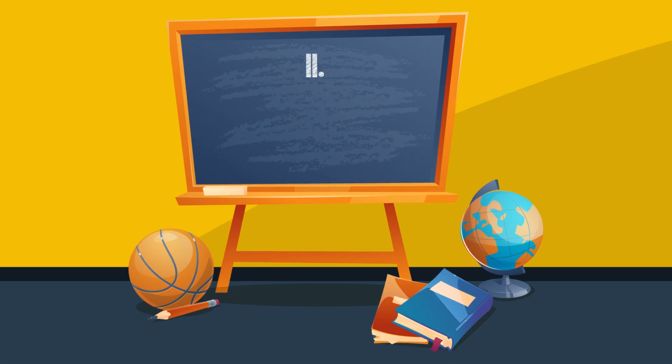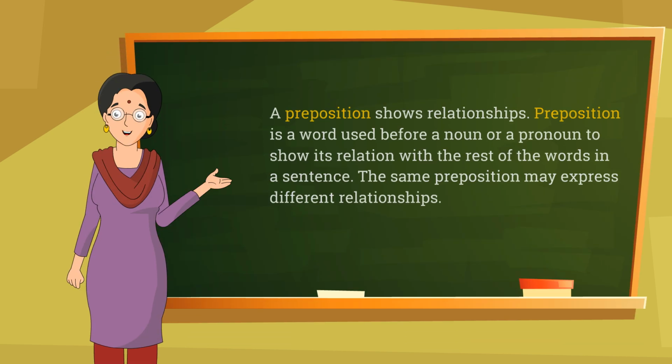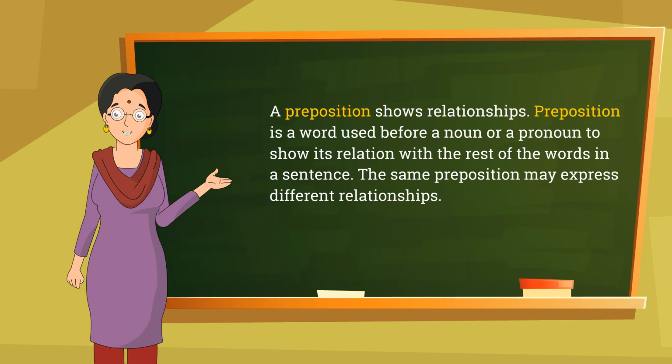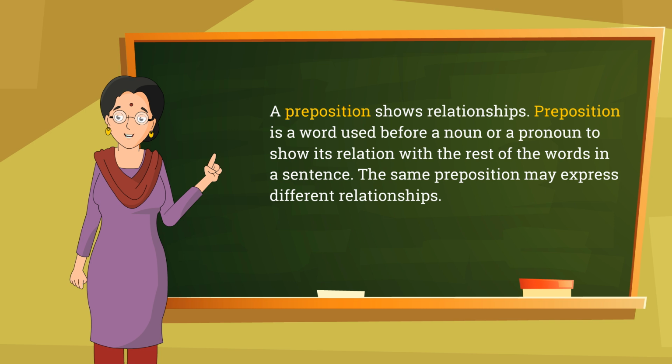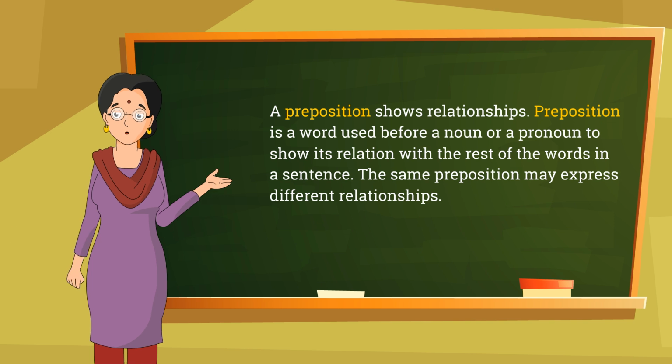Chapter 11. Correct usage of preposition. A preposition shows relationships. A preposition is a word used before a noun or a pronoun to show its relation with the rest of the words in a sentence. The same preposition may express different relationships.